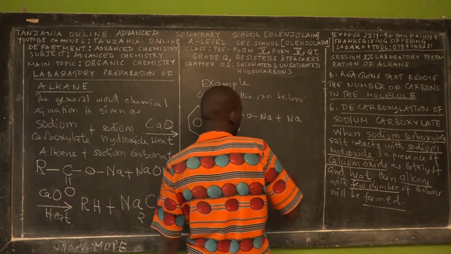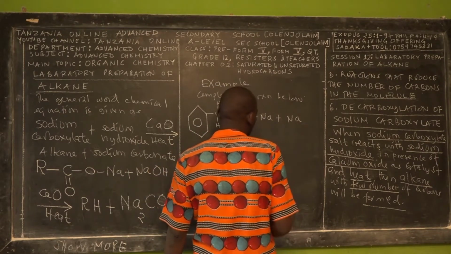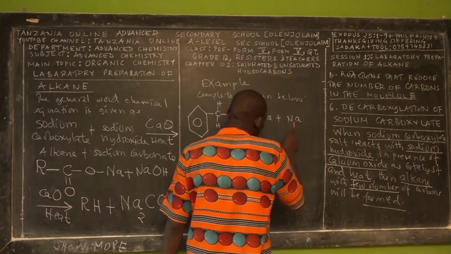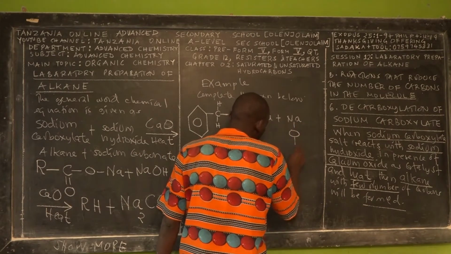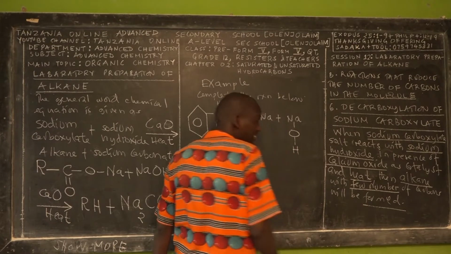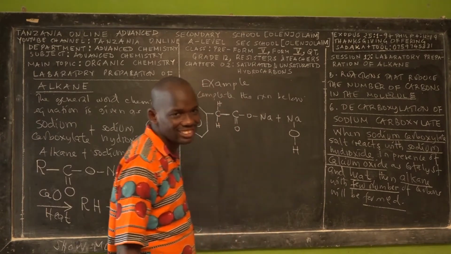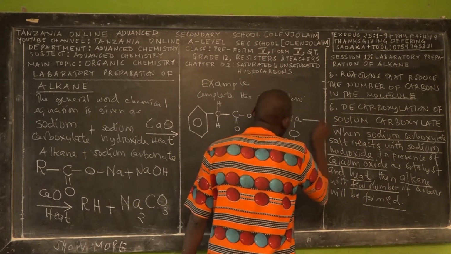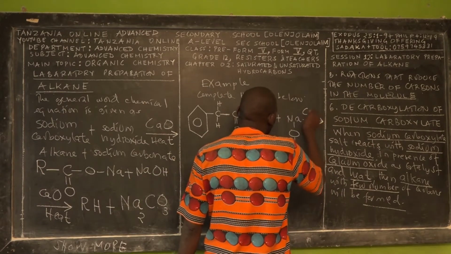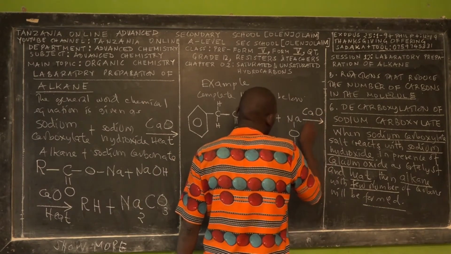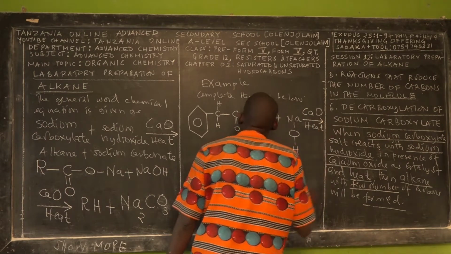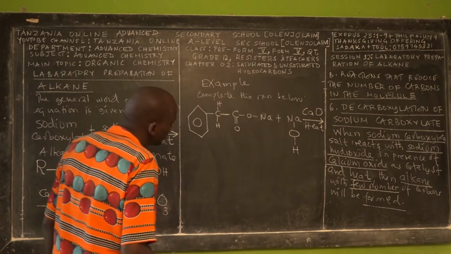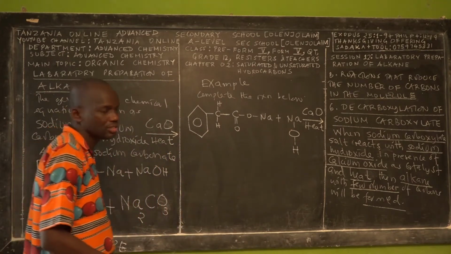It means sodium has formed a bond with oxygen, and oxygen has also formed a bond with hydrogen. That's the meaning of sodium hydroxide. The catalyst here is calcium oxide, and the condition is the presence of heat. Complete it. I've written the open structure just to help you.